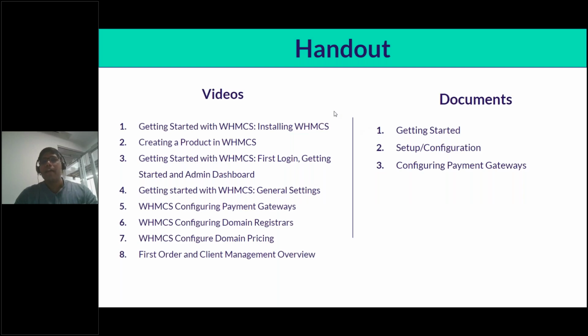Finally, it's a very well-known fact that WHMCS is a very well-documented software. So in the handout section, you will also see certain links to these documented videos, as well as other written documents that are available regarding WHMCS. How do you get started? How do you install WHMCS, etc. And at the top, you will also find a detailed document, as I said, pertaining to everything that we will cover during this webinar. So you will go through the installation process there in that document, followed by also the module setup in that document.